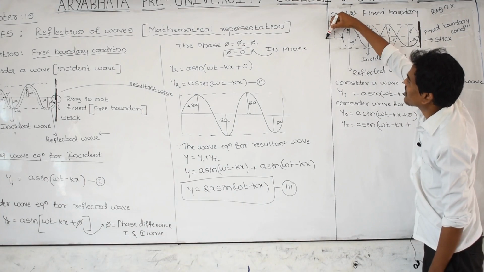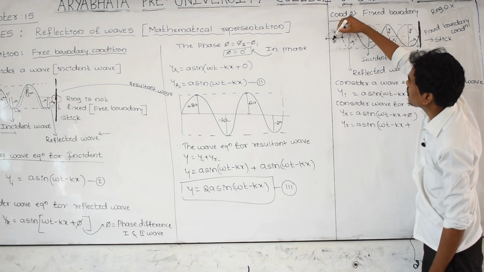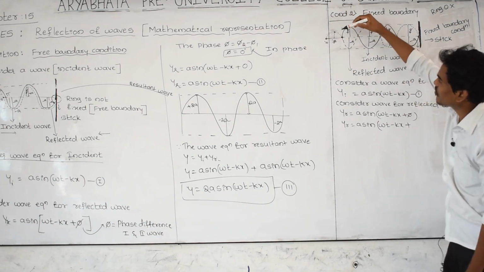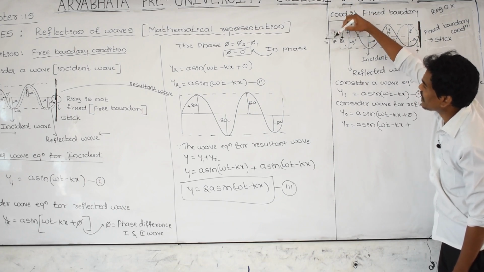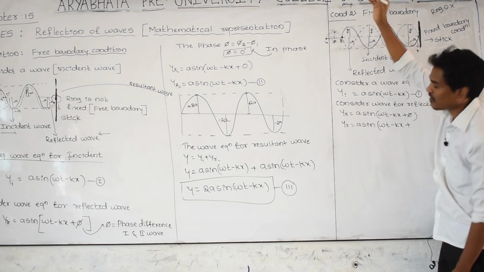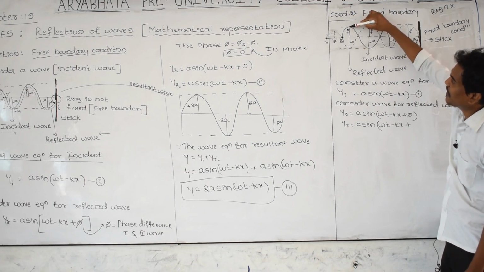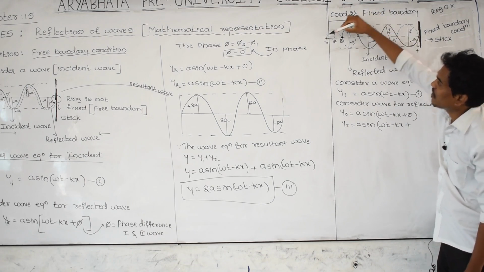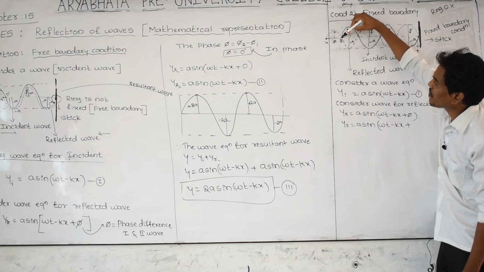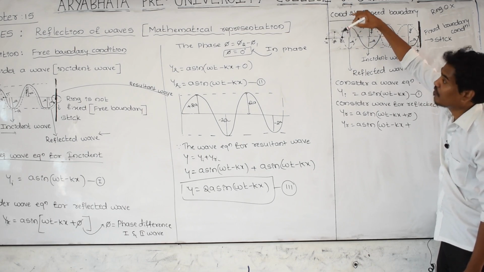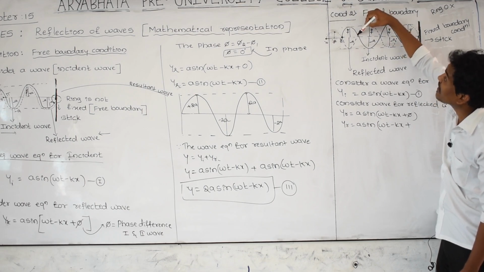Reflected wave phase angle 0, 90 degree, 180 degree; and for the incident wave 0 here, 90 here, 180 here. At this point for the reflected wave the angle is 180.